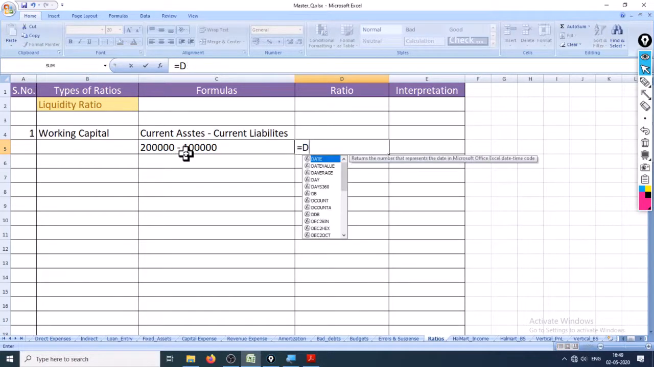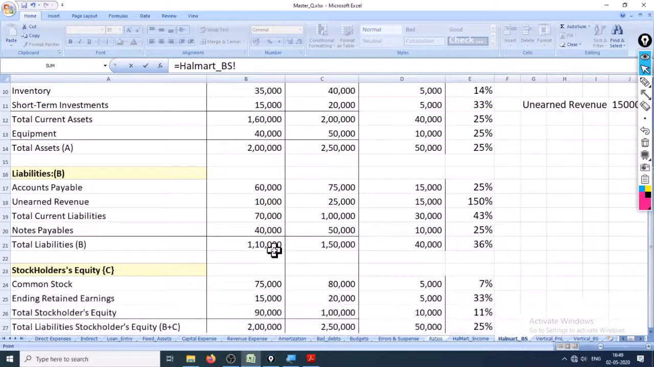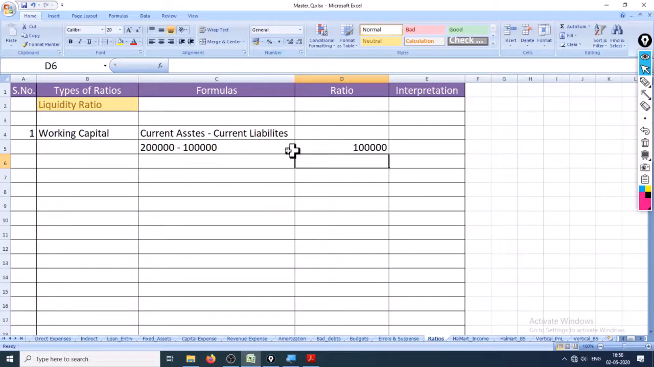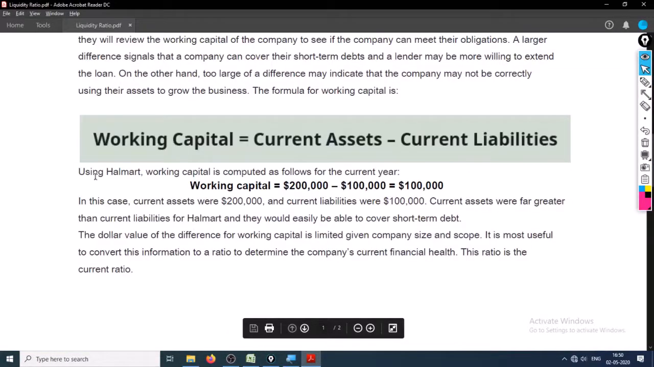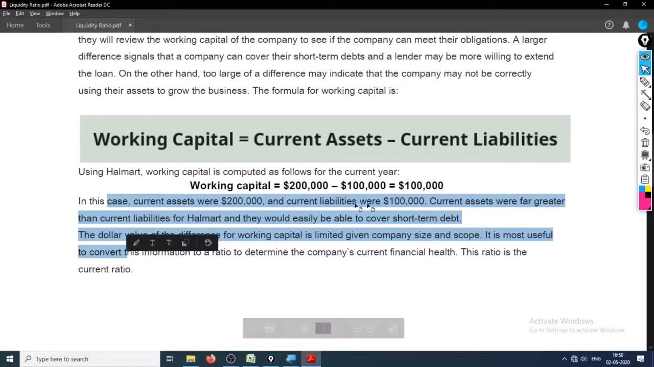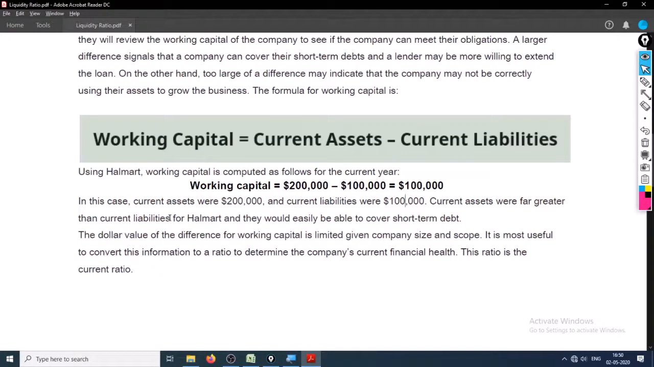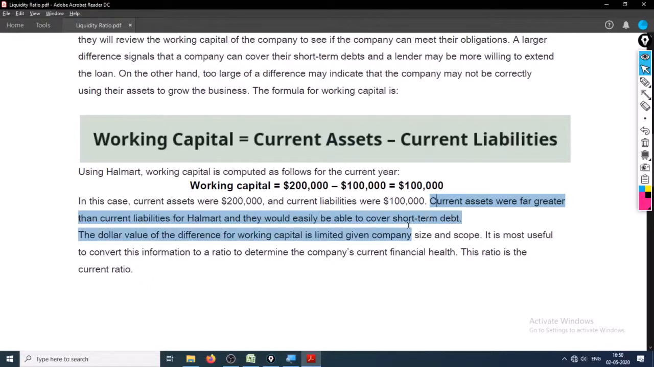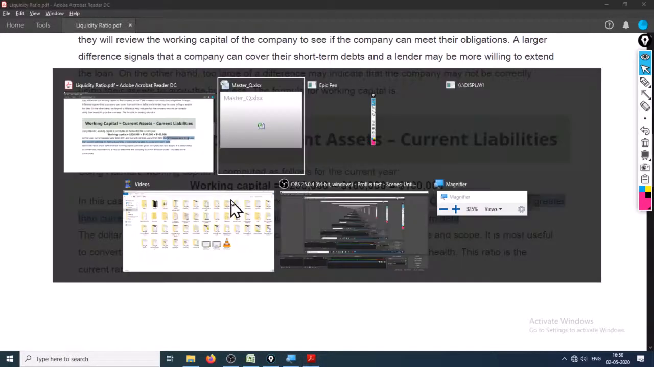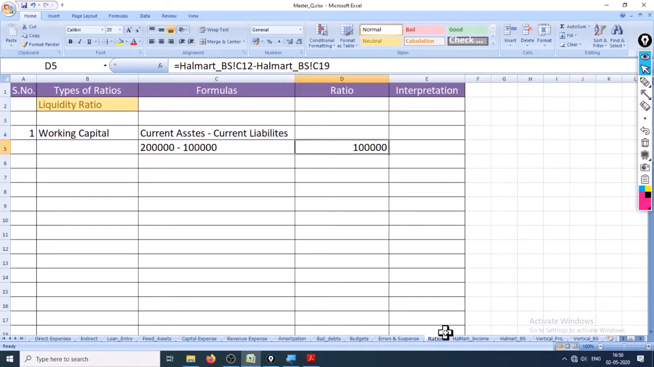or I can just use this total current asset so that you are not confused, minus 1 lakh. Okay, looks like 1 lakh is the working capital that Hallmark can use. In case the current assets were 2 lakh and current liabilities were 1 lakh, current assets were far greater than the current liabilities for Hallmark, and they would easily be able to cover the short-term debt. Okay, accepted. Now this one is for Hallmark.